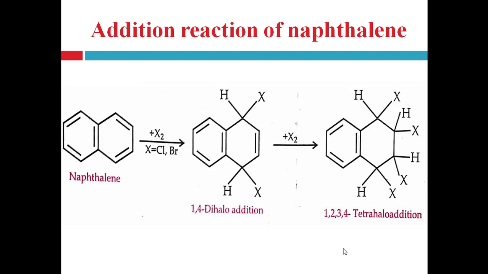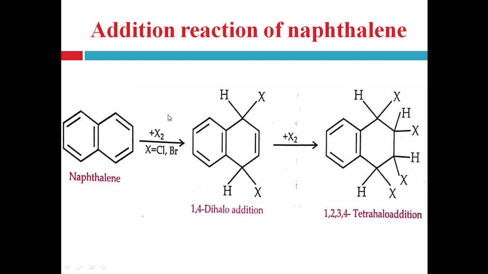That means the first addition of the halogen atom occurs at the first and fourth position. After further halogenation, we get the tetrahalo addition product, which is at the 1, 2, 3, 4th position. So chlorine also gives naphthalene tetrachlorides, right? In the addition of halogens, all the atoms of bromine and chlorine add to the same ring of naphthalene, not on the other ring. This reaction occurs on one ring only, right?